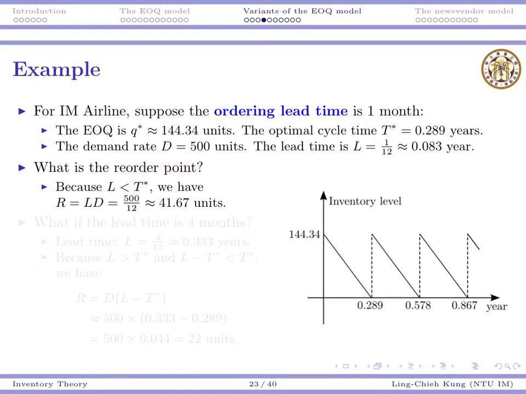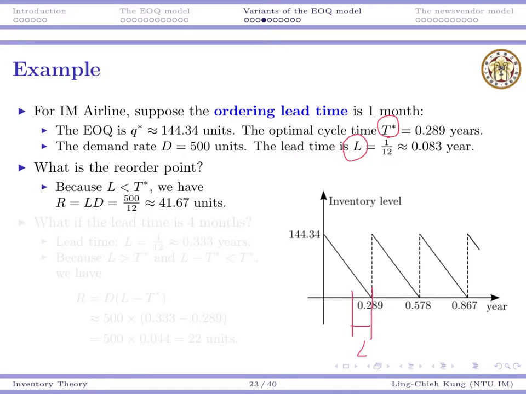Regarding reorder point, first we need to compare two things. We need to compare L with T star. T star now is around 0.289, and our L is just shorter than it, right? L is around 0.083.